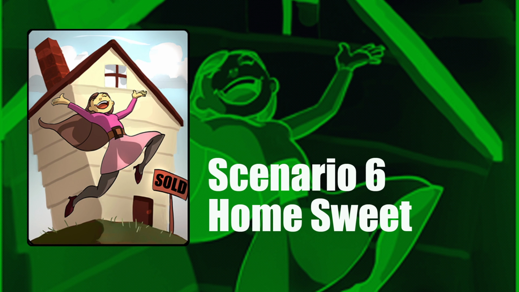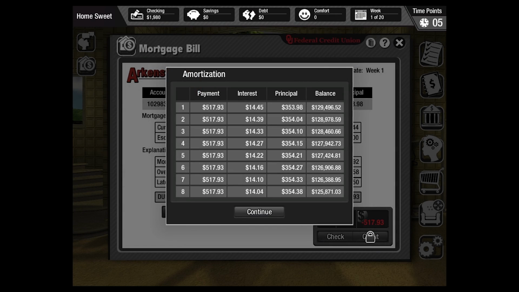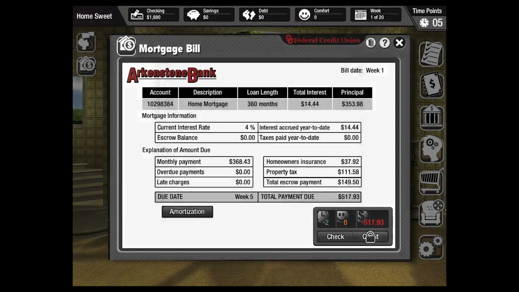Home Suite introduces the student to the responsibilities of home ownership. This scenario combines lessons learned in the previous scenario with the new responsibility of home ownership. This includes mortgage payments, payments for city services and utilities, and the occasional maintenance emergency.